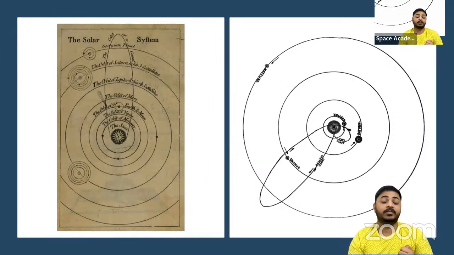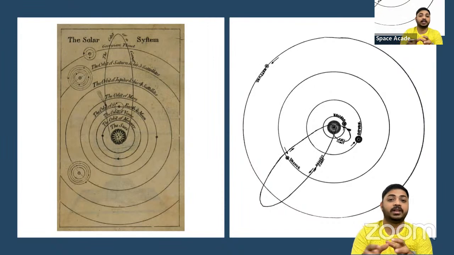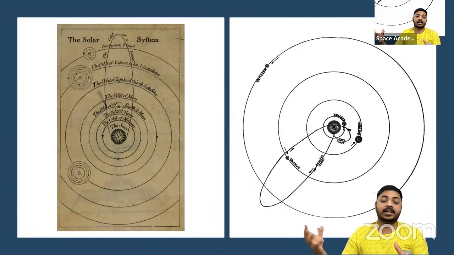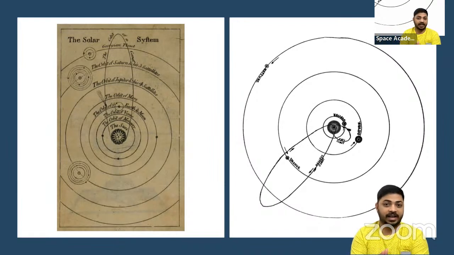The moon is moving around a planet. The planet revolves around the sun. The solar system revolves around the center of the Milky Way galaxy. And like our solar system, billions of other solar systems revolve around the center of the Milky Way galaxy. The Milky Way galaxy and Andromeda galaxy are both moving towards each other, and in the next 4 billion years, they'll collide into one galaxy. Every single thing is moving. Nothing is stopped or still.